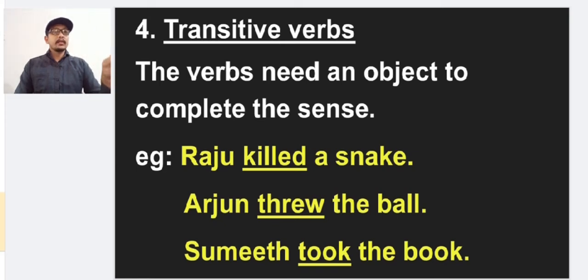So what? The book. So the book is the object here. So took is the transitive verb. So these transitive verbs always require an object. So when a verb requires an object to complete its sense, that type of verb is called a transitive verb.